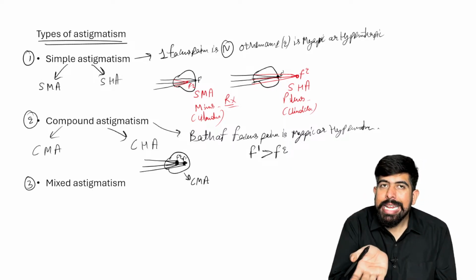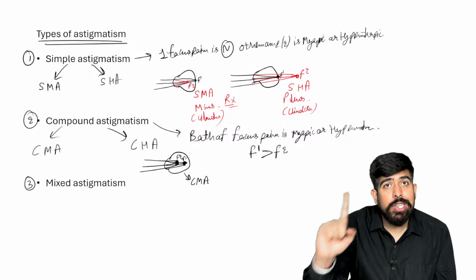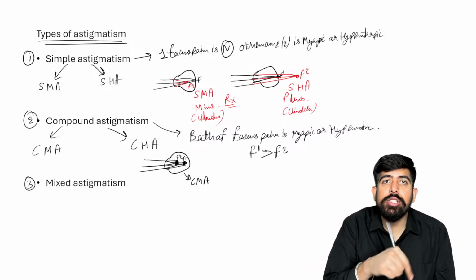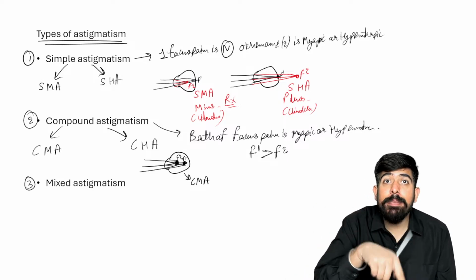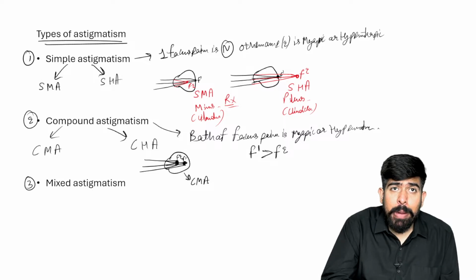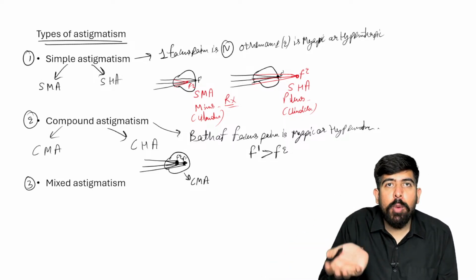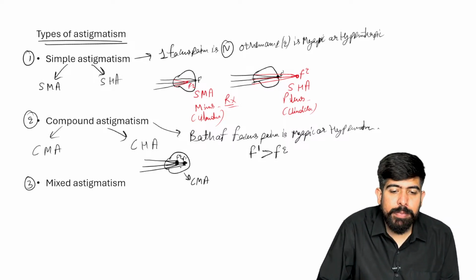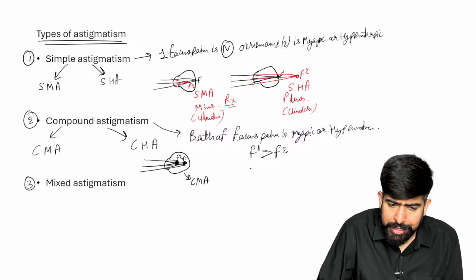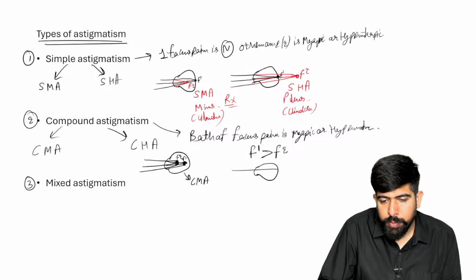So please remember, in simple astigmatism, one is normal and the second one is based on the name, like simple myopic astigmatism. The one is normal, the second one is myopic. In the compound, what is happening? Compound means both of the focus points are in refractive error. So you can see simple myopic astigmatism has one in front of the retina, and the second one, compound hypermetropic astigmatism, both of the focus points